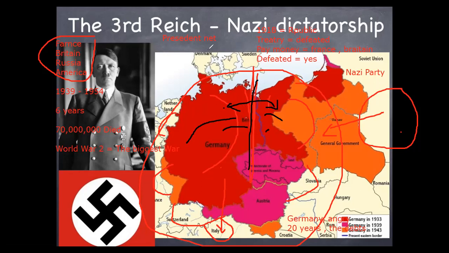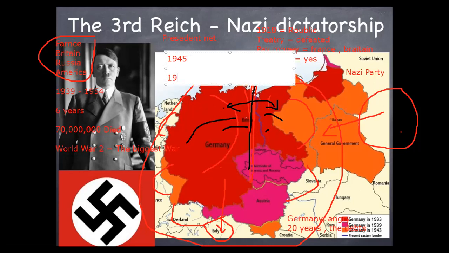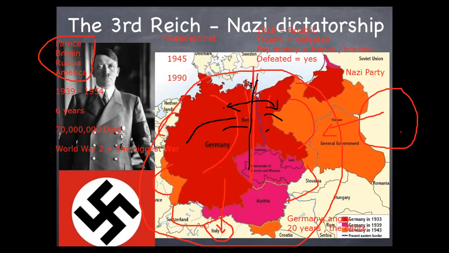It lasted from 1945 until 1990. There was a big wall that they built between the two parts. Imagine, a big wall put in between the east and the west. They call this wall the Berlin Wall.